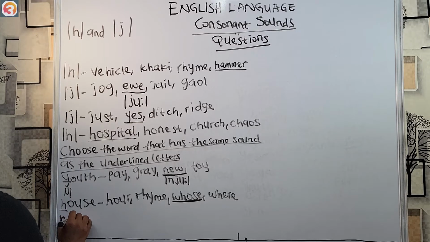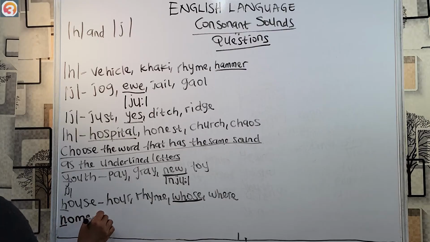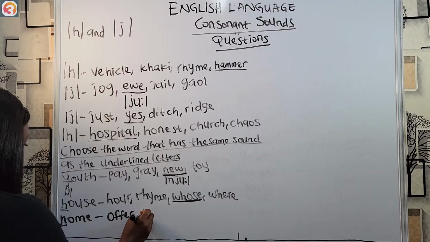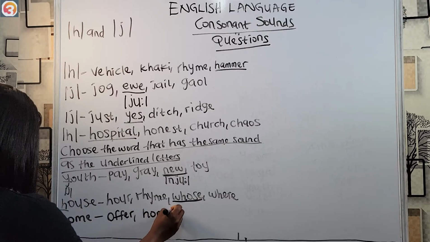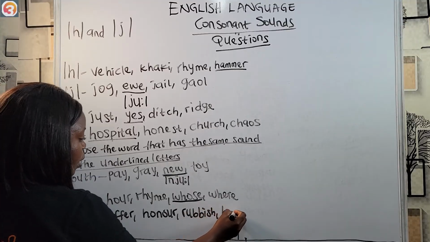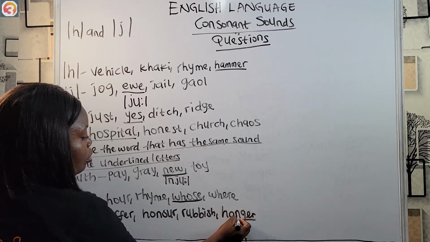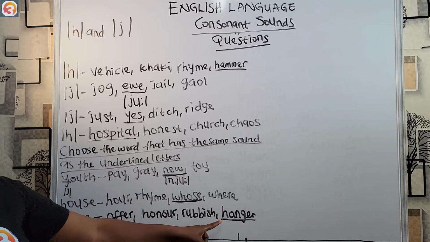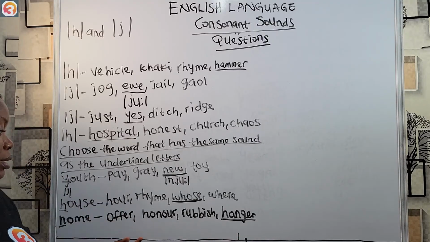If we also have home, where the H is underlined. Rubbish, hanger. The answer here becomes hanger. In honor, the H is also silent, it's not pronounced. So the H in home, H in hanger, both contain the same consonant sound, and that becomes our answer.